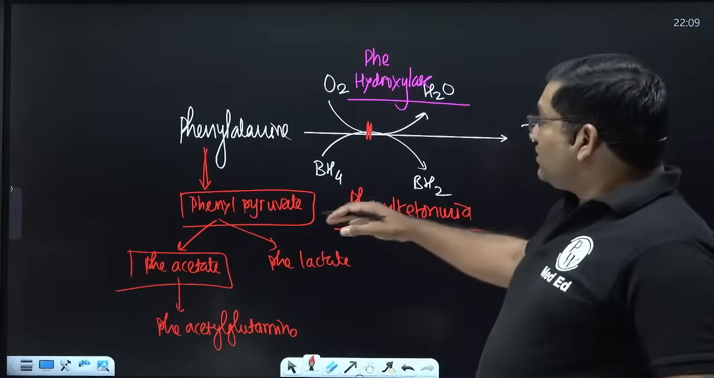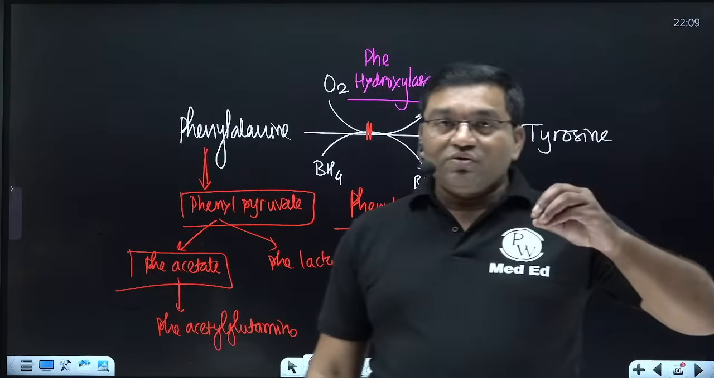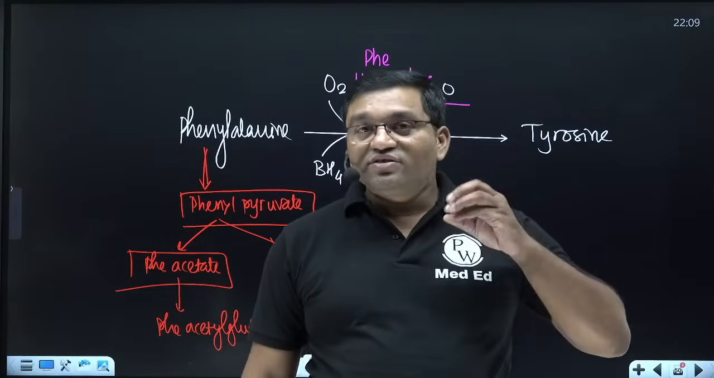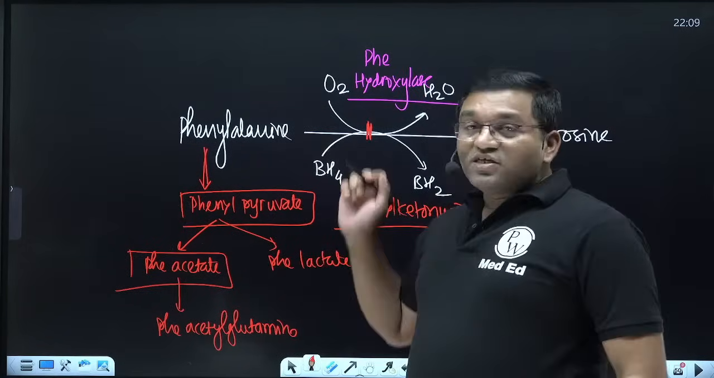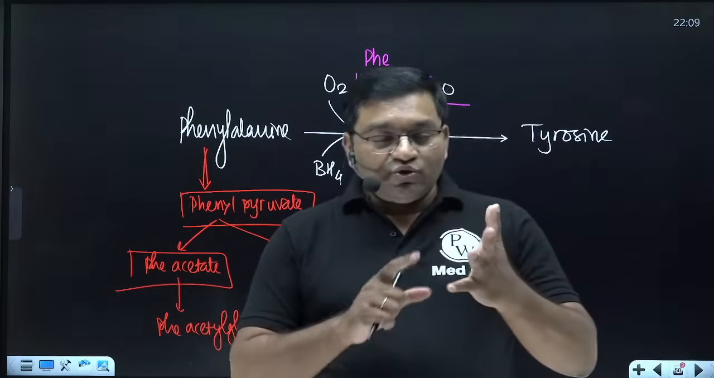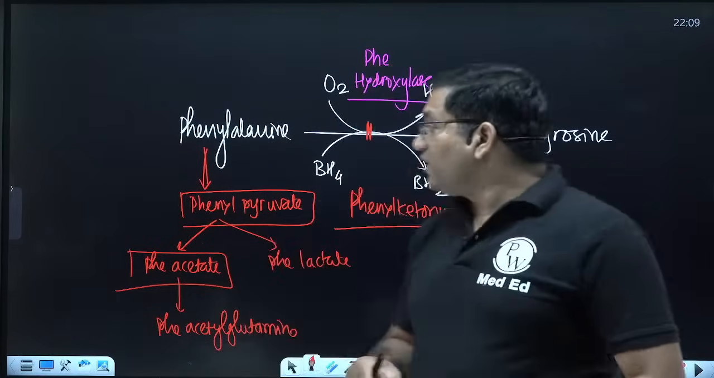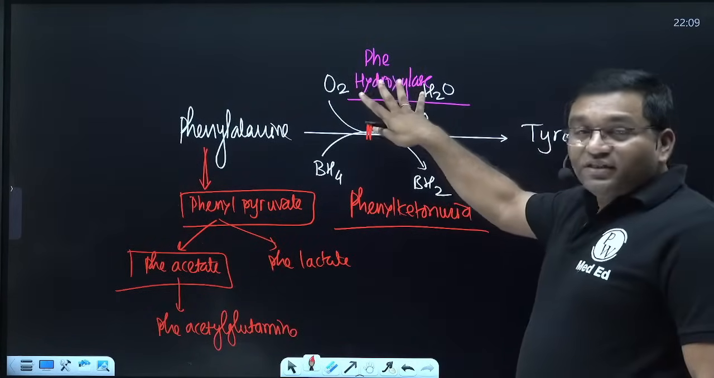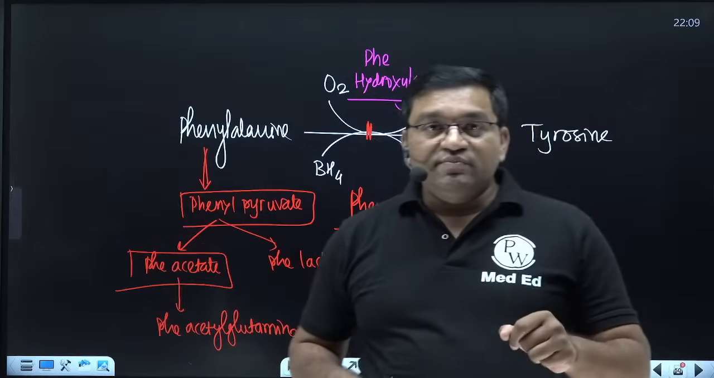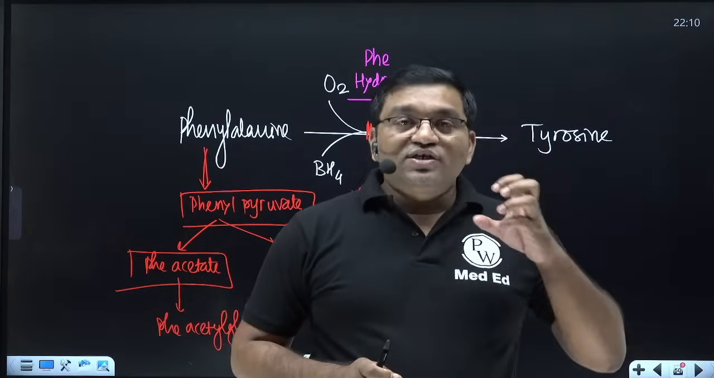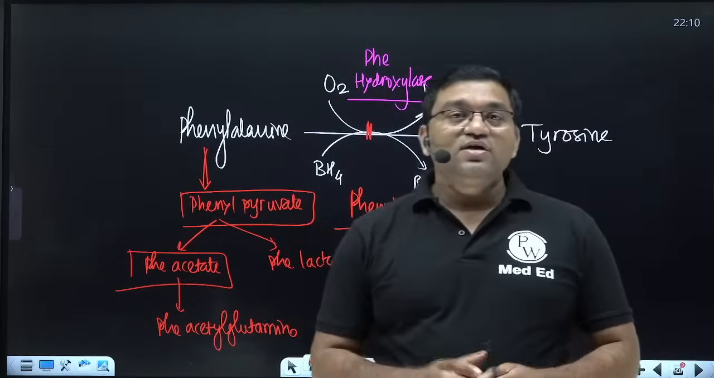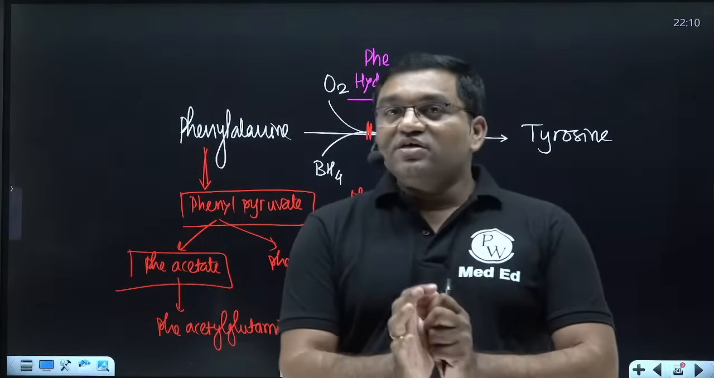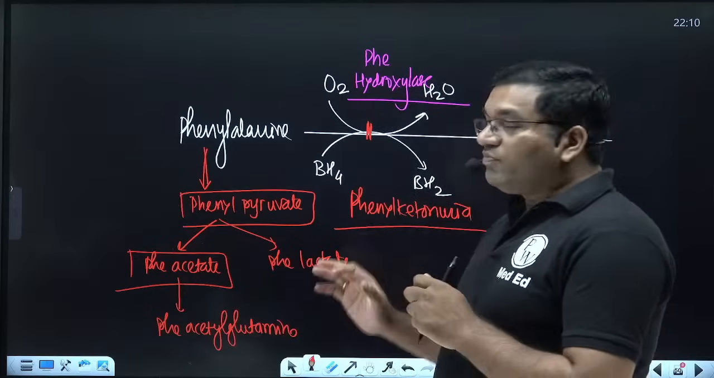Now in this disease there is mental retardation, neurological manifestations, seizures, tremors. This is because of decreased production of neurotransmitters, dopamine, norepinephrine, epinephrine, because of the block in this pathway. Also it hampers tryptophan metabolism, and there is decreased synthesis of serotonin. That's why neurological manifestations are there in phenylketonuria.